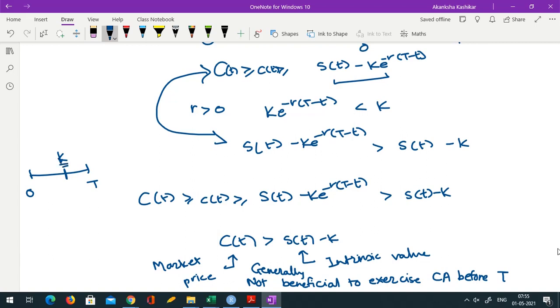Instead of paying K at capital T, you are paying K at small t. So effectively you are paying more money. Are you getting my point?